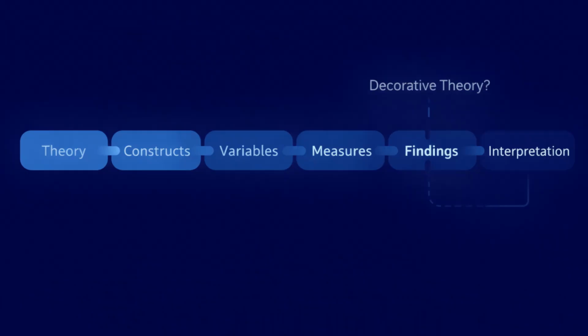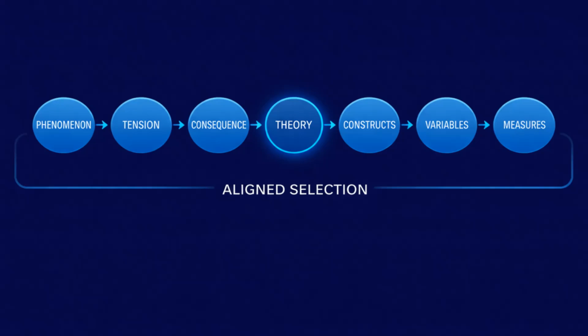If the theory does not meaningfully shape interpretation of findings, it functions decoratively rather than explanatorily. If removing the theory does not weaken the explanation of the problem, the framework is not yet functioning as an explanatory backbone. When the alignment chain is fully visible and each breakpoint is identifiable, theory selection becomes a structured reasoning process grounded in the problem itself. Phenomenon, tension, and consequence do not simply introduce the study. They direct the selection of a theoretical framework that is coherent, defensible, and conceptually aligned.